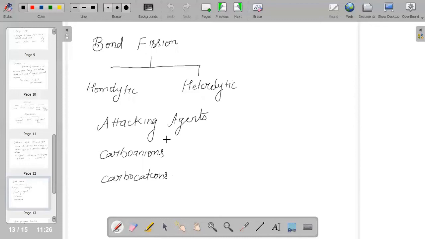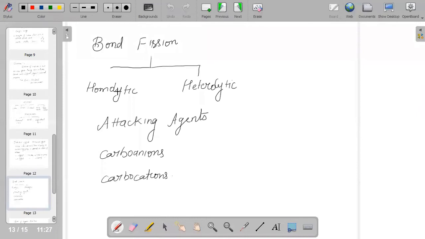What is an attacking agent? Because we have many reaction intermediates which we should know. That is free radicals, which are formed as a result of homolytic fission. Due to this, you will have an extra electron and they will be quite reactive.